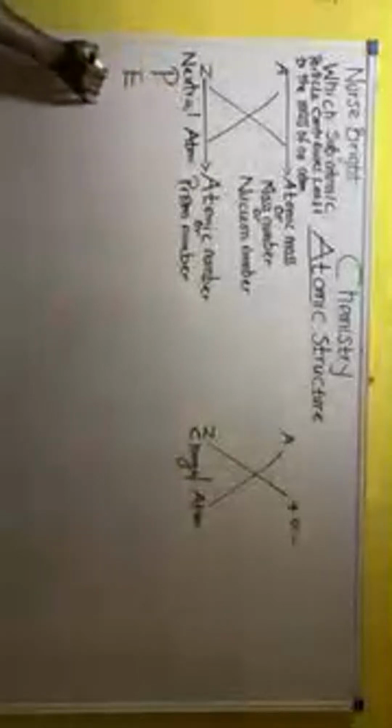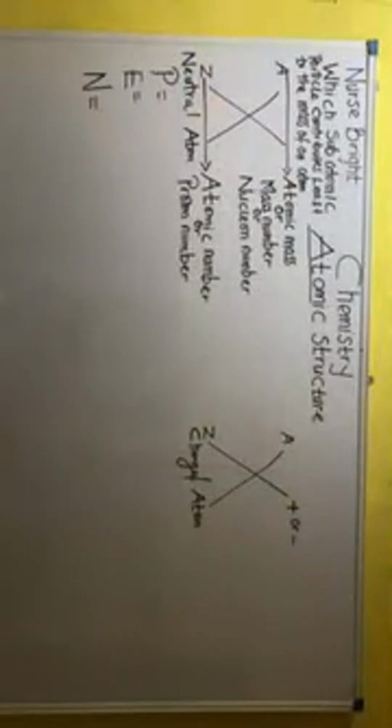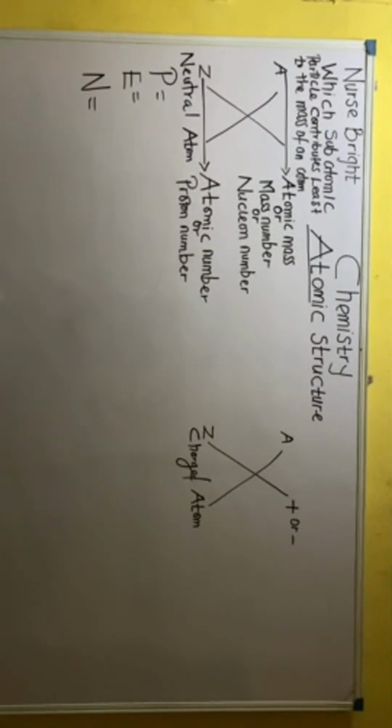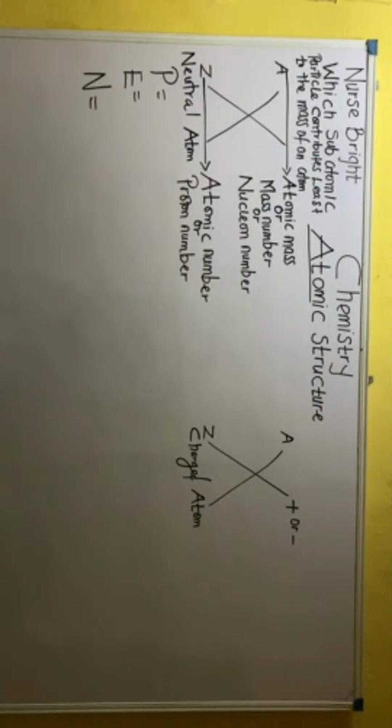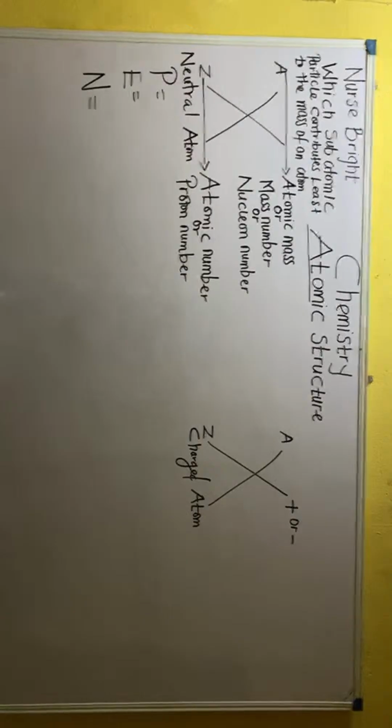The goal of this live session is for us to be able to determine correctly the numbers of protons, electrons, and neutrons found in both types of atoms, be it a neutral atom or a charged atom. That's the goal. So that's what we are going to focus on. Please pay attention so we can progress.